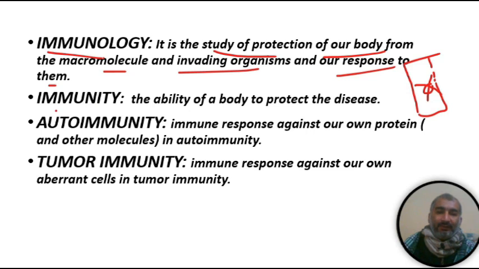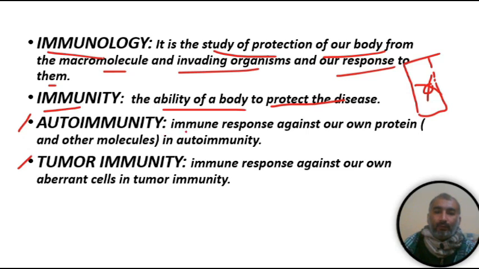The next definition is immunity. Immunity is the ability of our body to protect against diseases. Immunity has a lot of types, but here we will discuss only two important types: autoimmunity and tumor immunity.